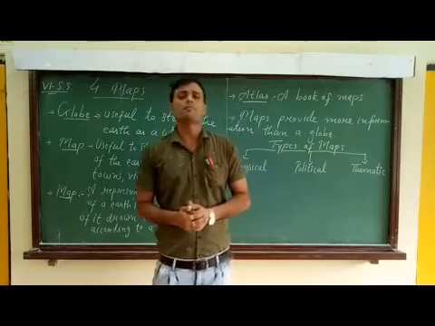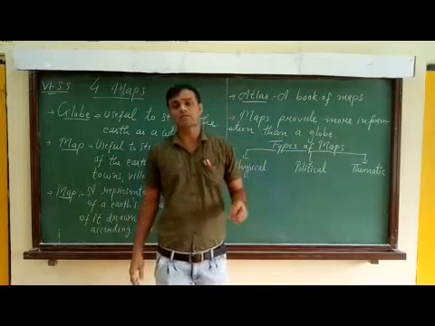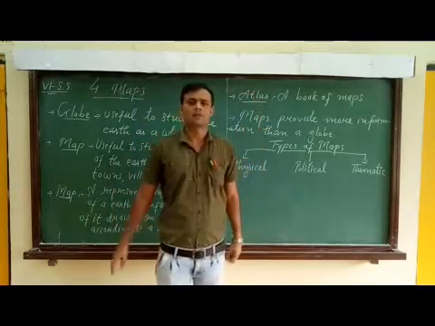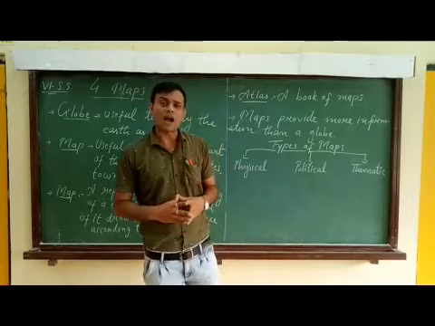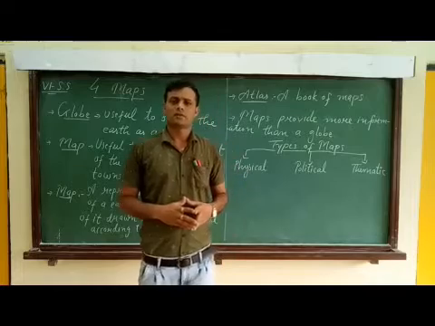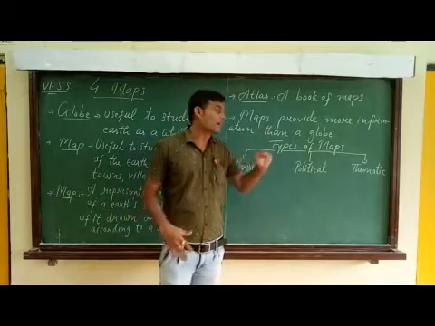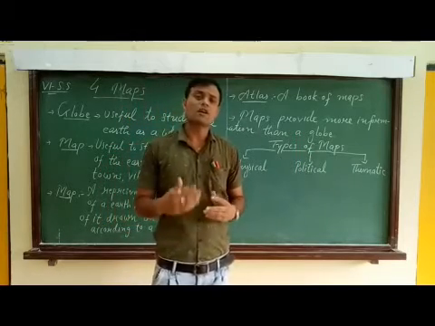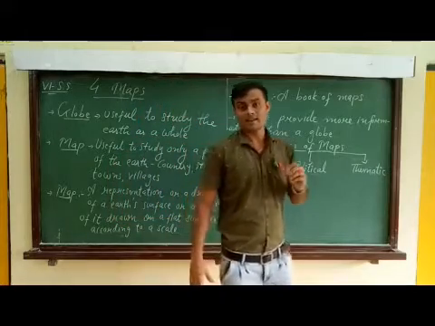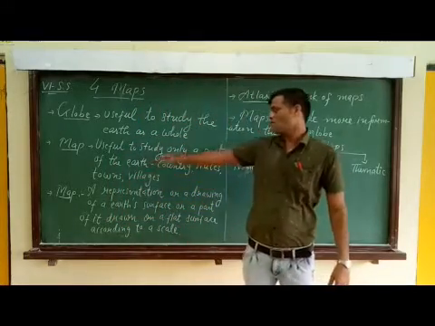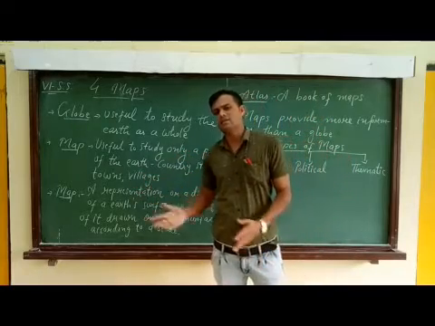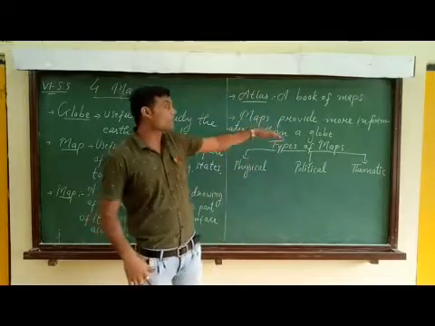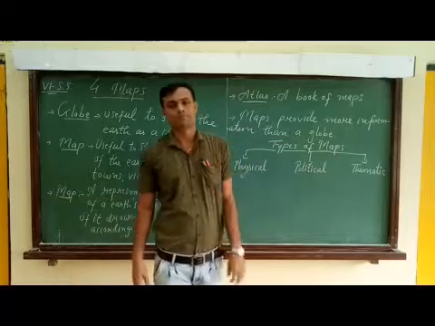The book of maps is called an Atlas, and I hope that you all have an Atlas. When you observe this book Atlas, you find different types of maps. Maps provide more information than a globe. If you look at the map, you find that more information is given, and a map is useful to study only a part of the earth, that includes a country, towns, villages, districts, etc. So maps provide more information than a globe.